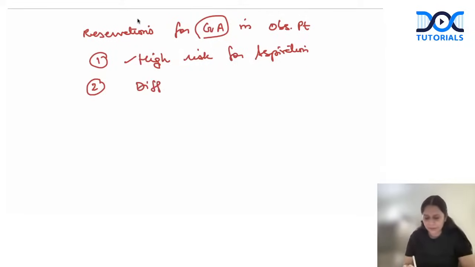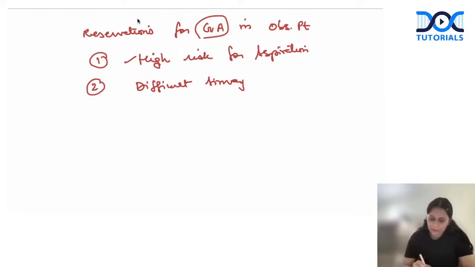Their airway is edematous, their airway is difficult to secure, and they are one group of patients in whom we always consider shifting the difficult airway cart and then intubate them, because in a high percentage of OBS patients, we find difficulty in securing the airway.